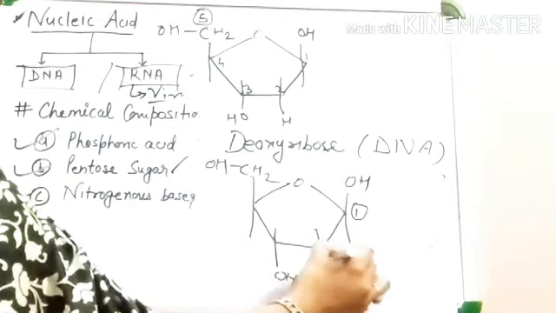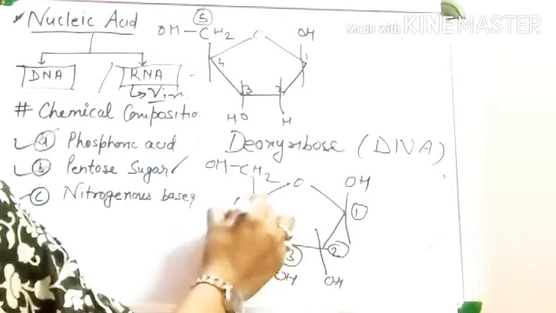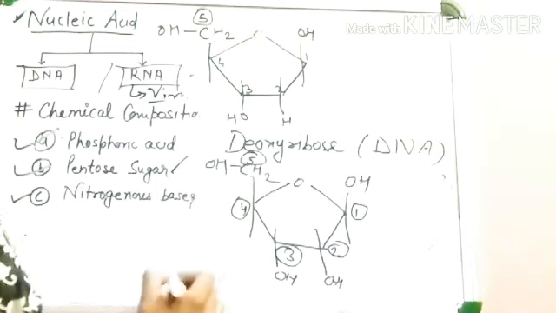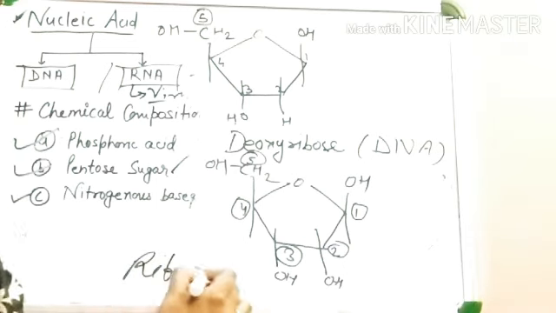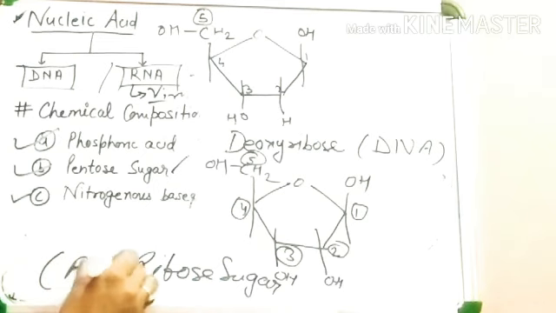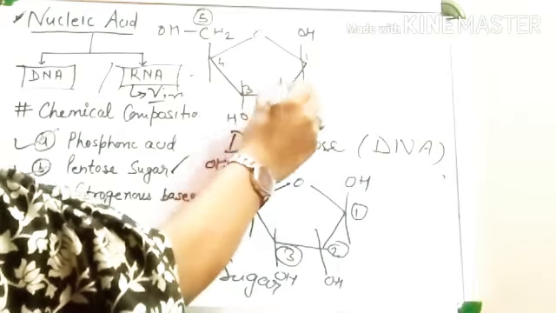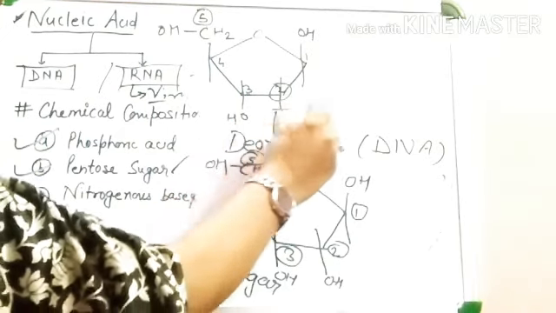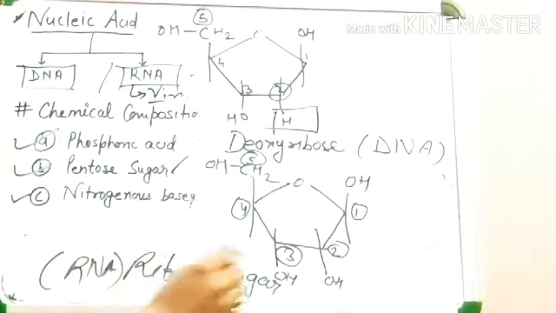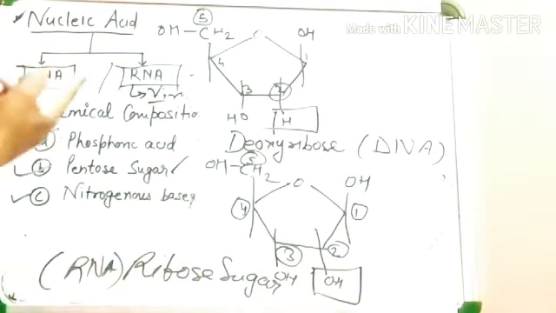This is ribose sugar in case of RNA. The difference between deoxyribose and ribose is at carbon number 2. In deoxyribose, hydrogen is attached at carbon number 2, and in ribose, an OH group is attached.